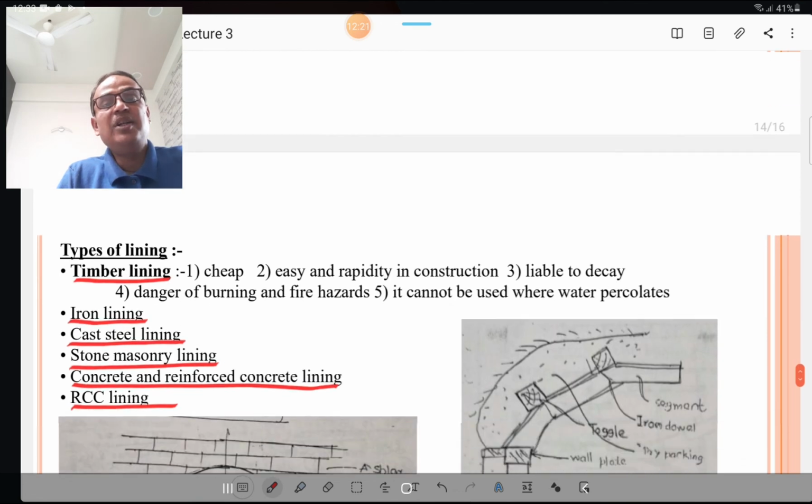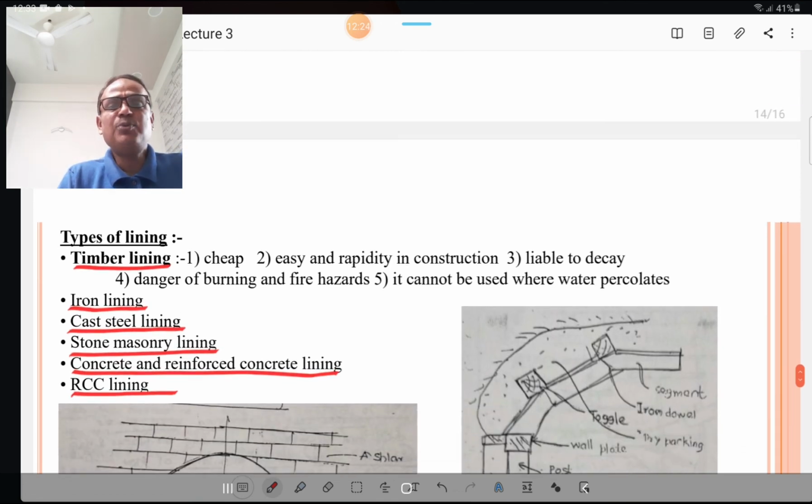Then we will discuss the types of lining. Types of lining are classified according to the material used for lining. Timber lining. Timber lining is cheap, easy and rapid in construction, but it is liable to decay, and there is danger of burning and fire hazards also. It cannot be used where water percolates, because water is very dangerous for timber, which decays very rapidly.